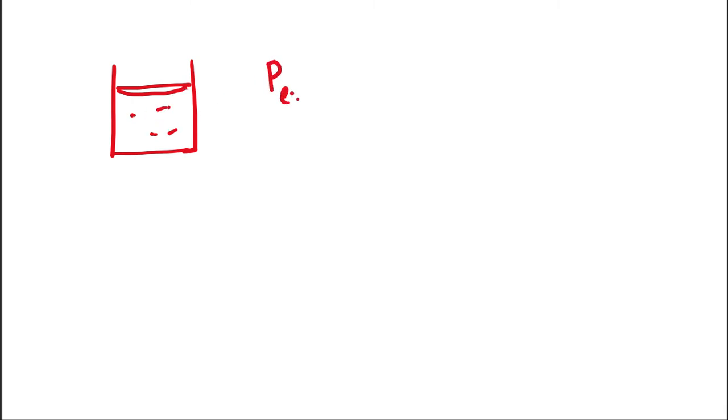P external, that is external pressure, is almost equal to P internal. So that process happens much slower, and at the same time we can reverse this process at any point of time. Therefore this is known as a reversible path.